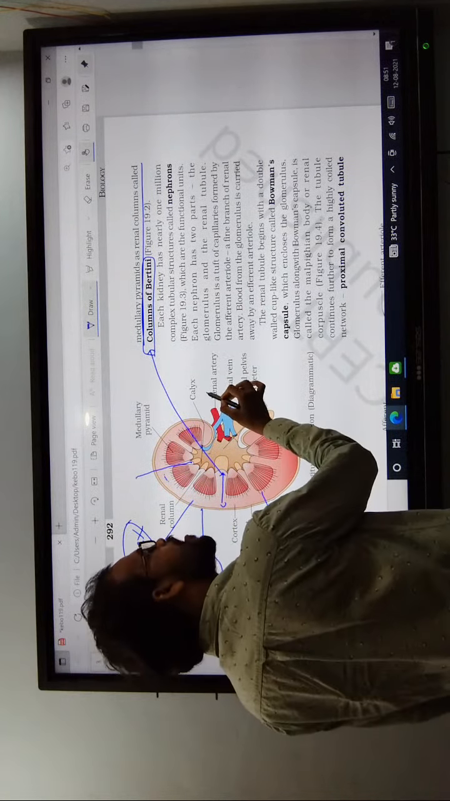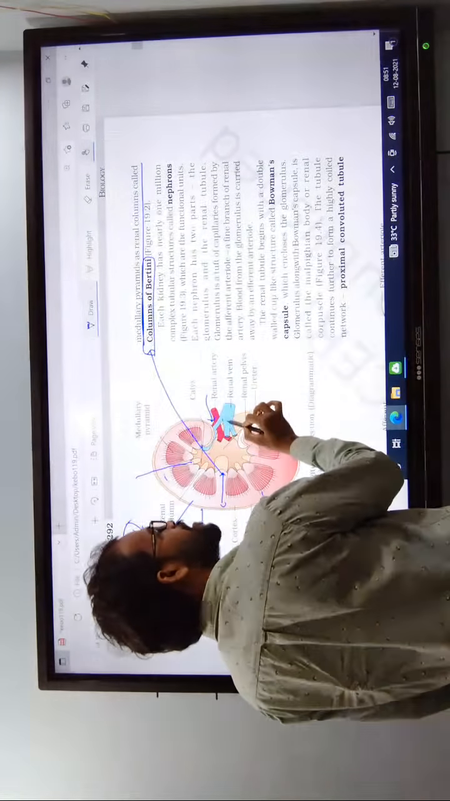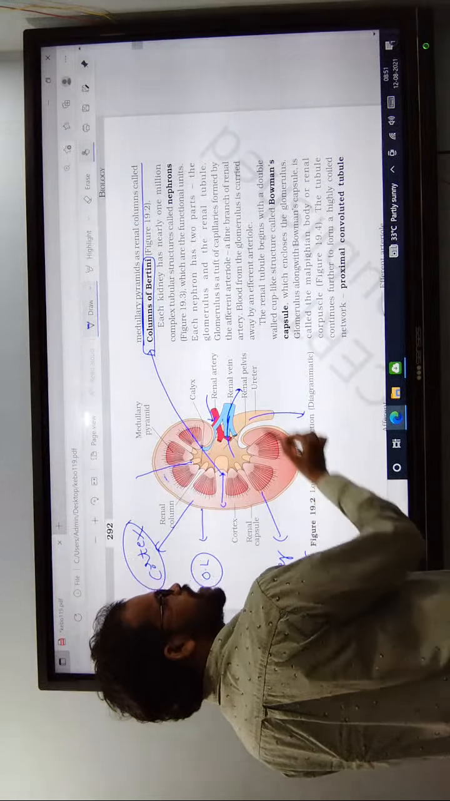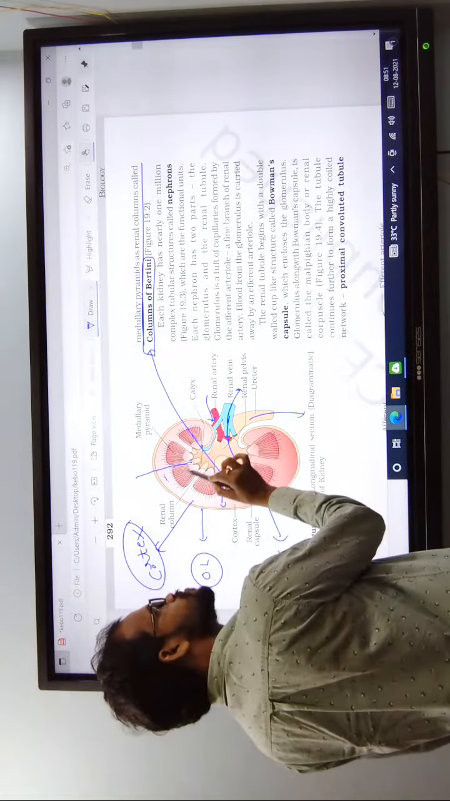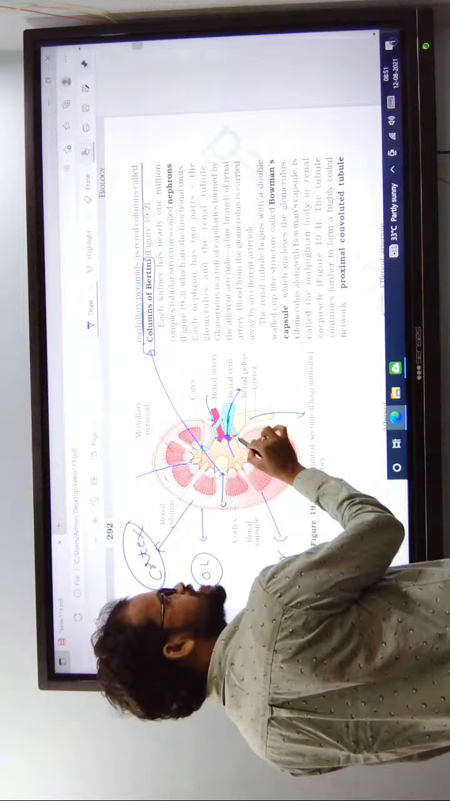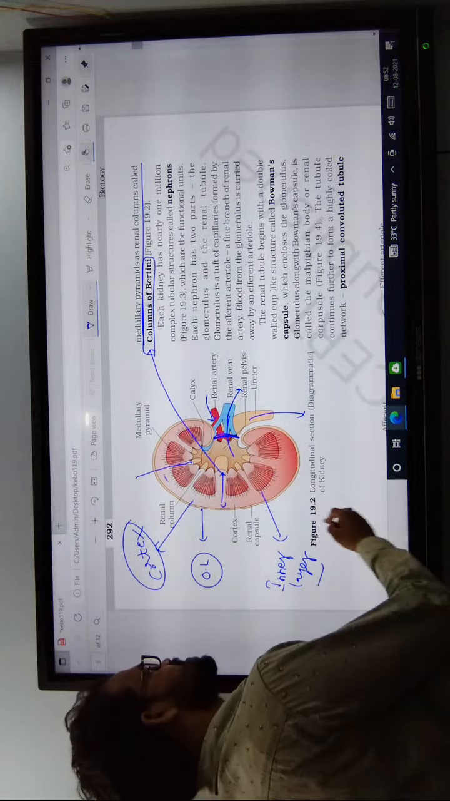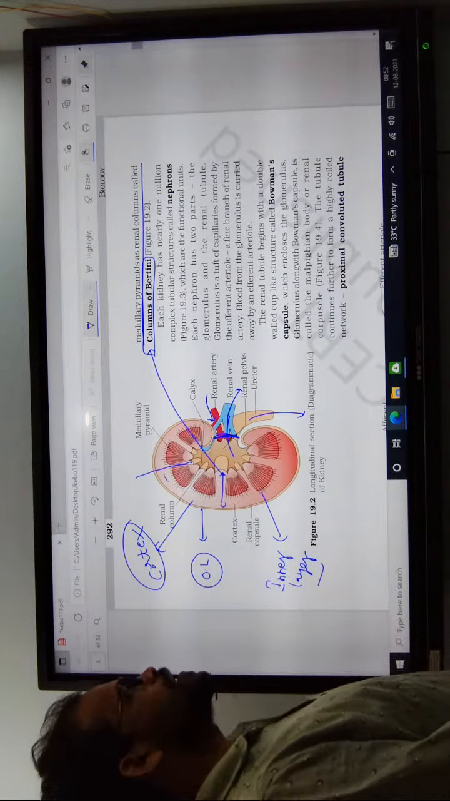Blood passes through the renal artery, and the filtered blood leaves through the renal vein. The ureter passes outside from the renal pelvis. This area is known as the hilum. The pyramids are the medullary pyramids.